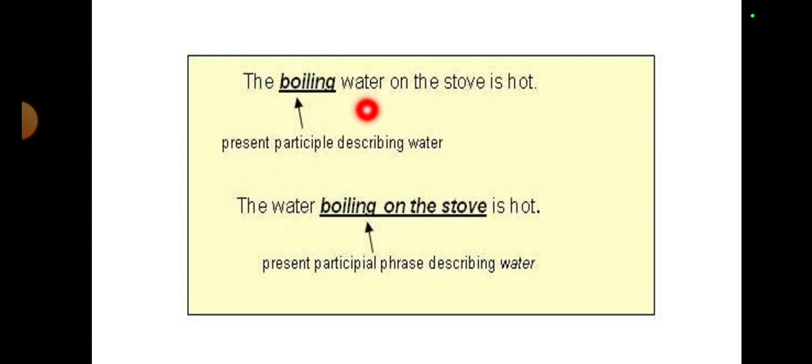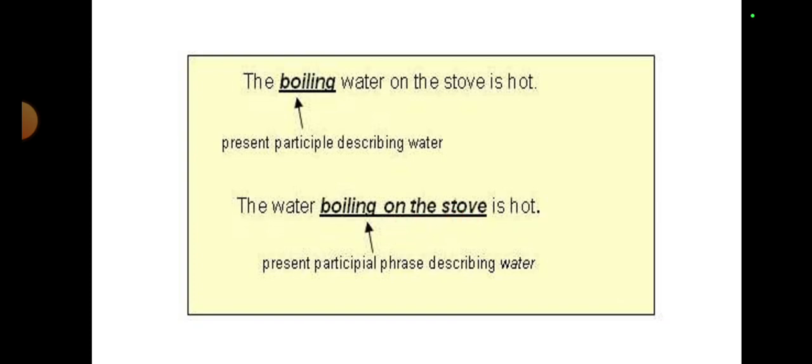The boiling water on the stove is hot. Boiling water, right? It is acting like an adjective, so it is a present participle because it also has ing at the end. All right. The water boiling on the stove is hot. Now, boiling on the stove is the present participle phrase.